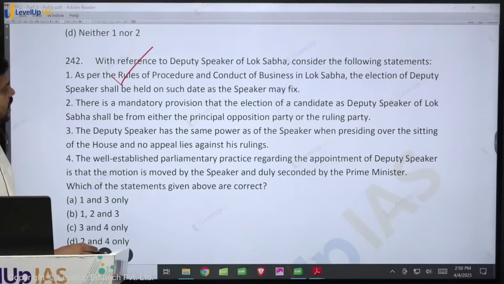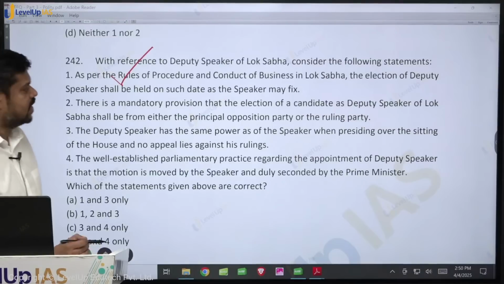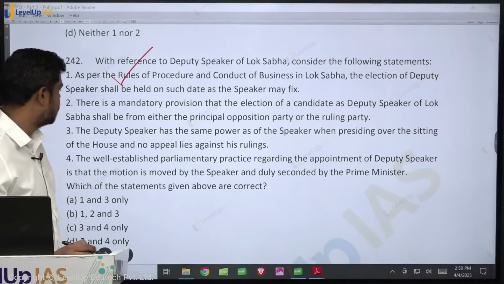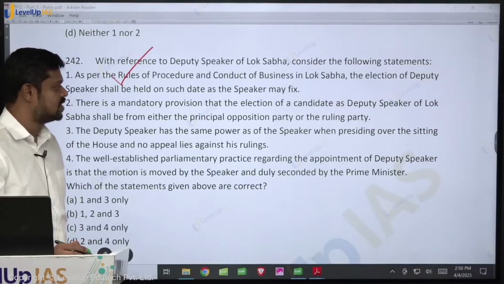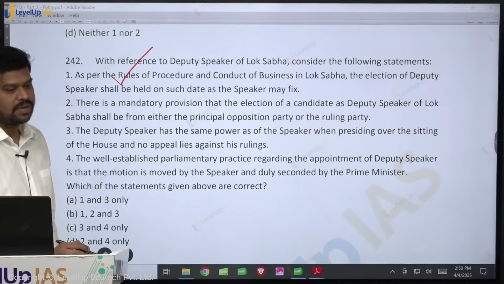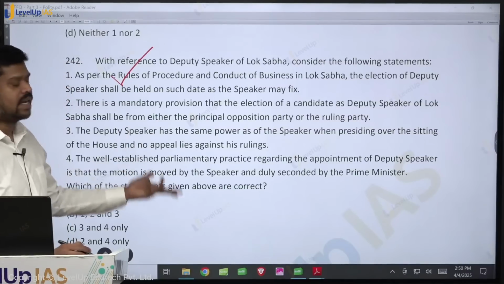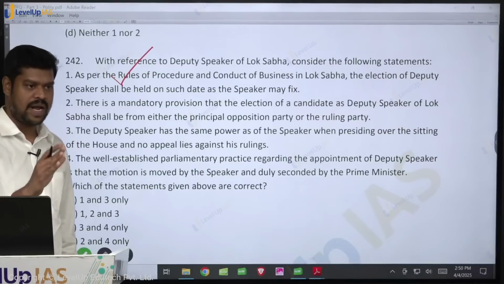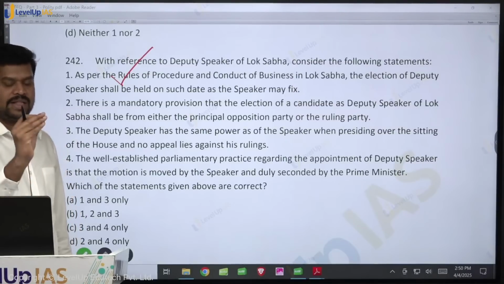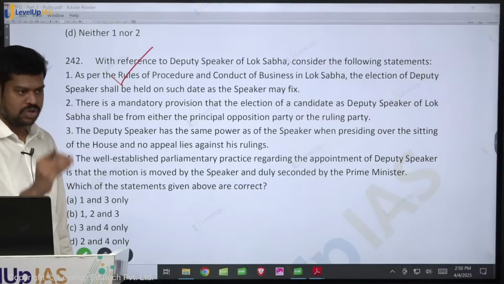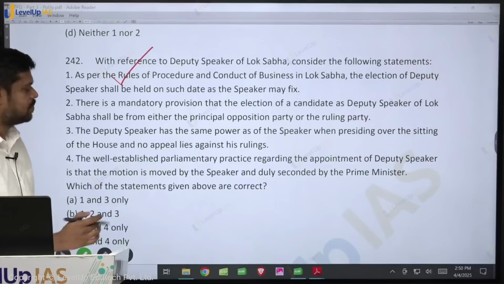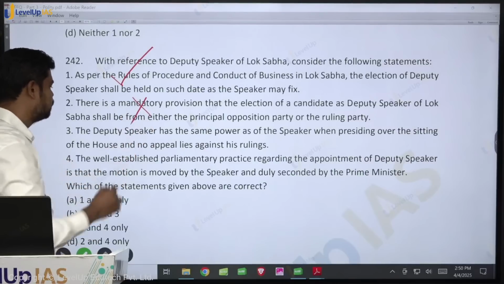There is a mandatory provision that the election of the candidate as Deputy Speaker of Lok Sabha shall be from either the principal opposition party or the ruling party. There is no mandatory provision in this. It's only a parliamentary convention that the post of Deputy Speaker is given to the opposition party. Okay, so there is no such mandate.